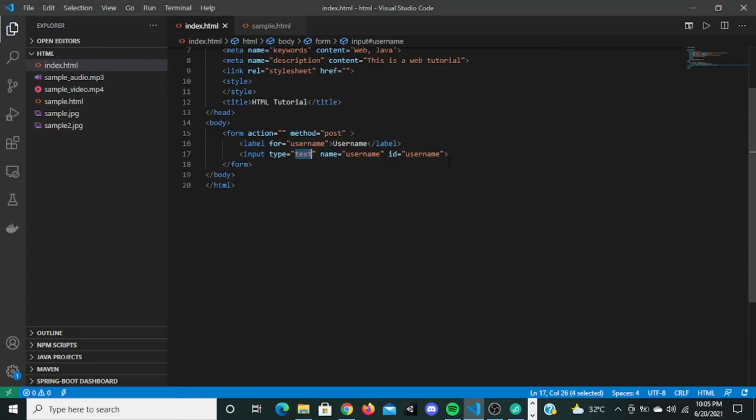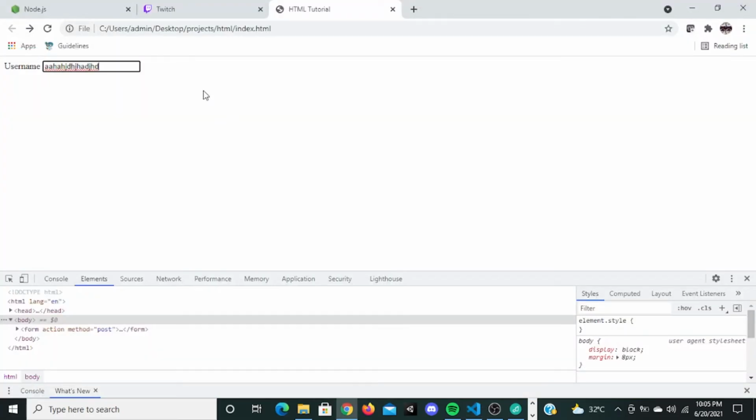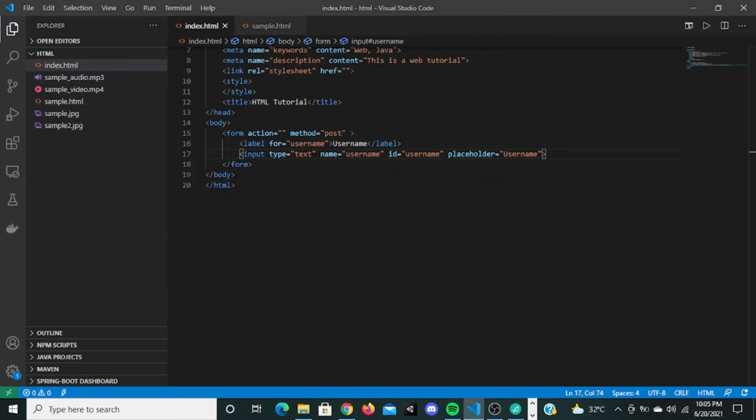Now there is another attribute here called placeholder. This placeholder is something which is going to say what to type in that input. Okay, now if I say username here, it's going to tell the user that you have to type username in this input. So if I save this, go here, refresh this, you can see username is here, but when I type, it's going to fade away. Okay, this is the placeholder attribute.